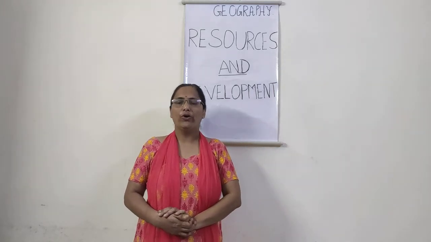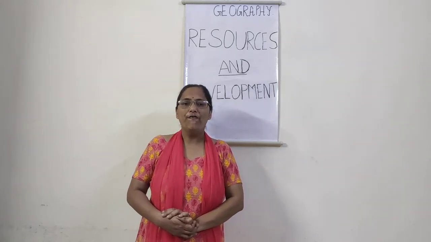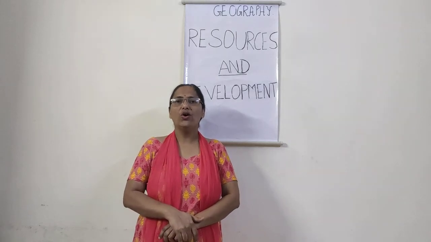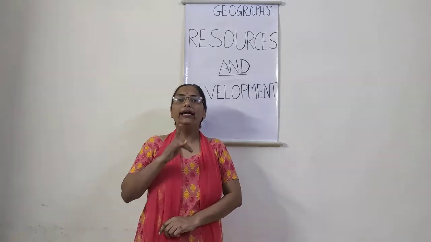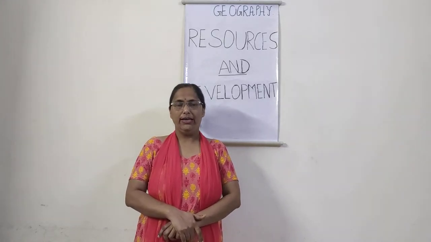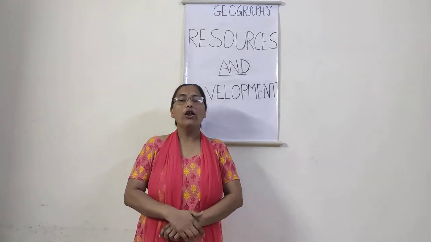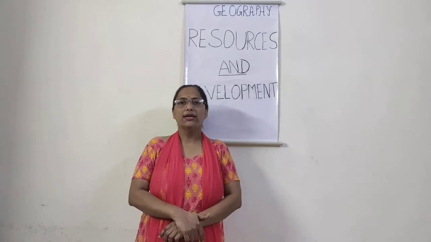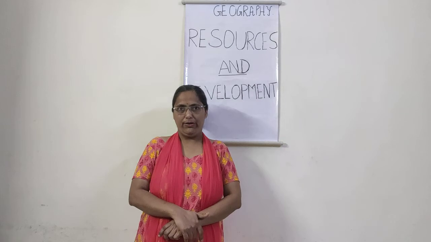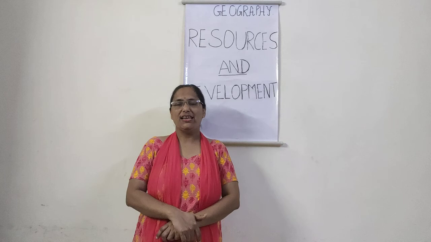The third point is known as cultivable wasteland. As I told you before also, it is land which is waste only in terms of agriculture. We cannot grow anything agricultural, definitely. We can use it for non-agricultural purposes, such as construction of houses, buildings, factories, industries, etc. So the third classification is cultivable wasteland.